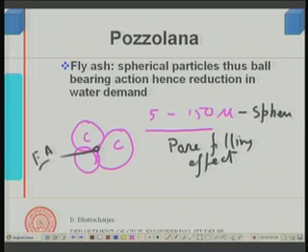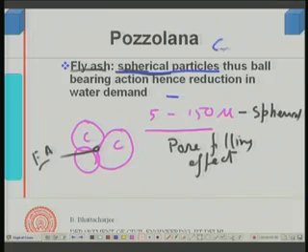Fly ash particles are spherical in shape. Under an electron microscope, one could see that fly ash particles are spherical. Some very few, very small particles in them are called cenospheres, which are actually hollow spheres. Some of them are available in the fly ash, but by and large fly ash particles are spherical in nature.